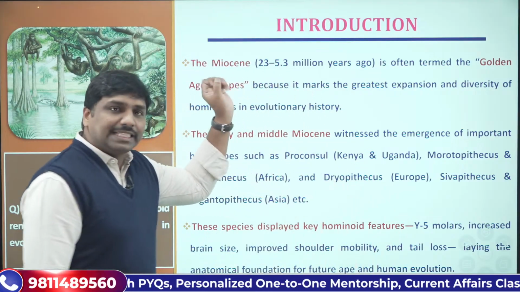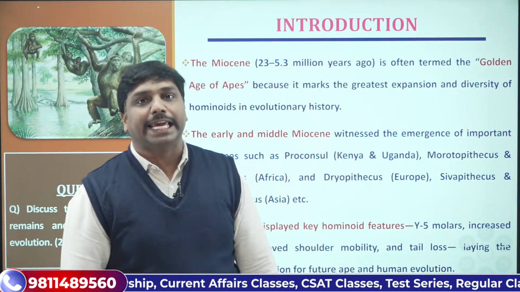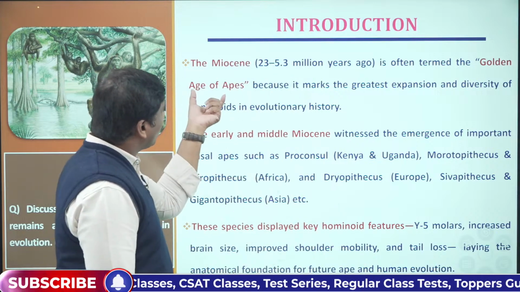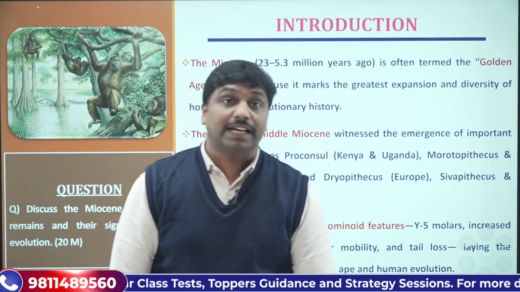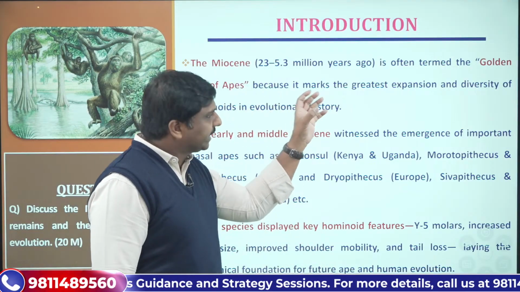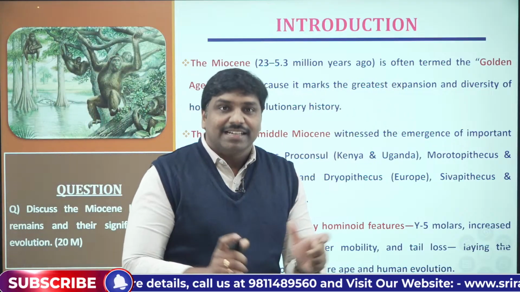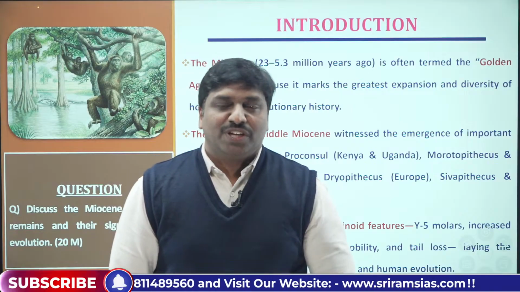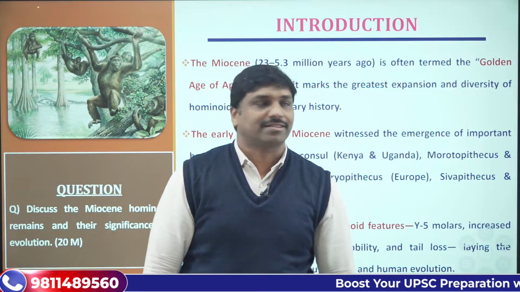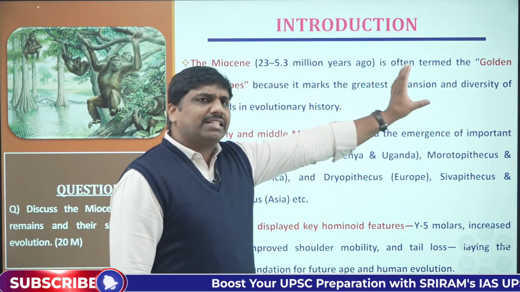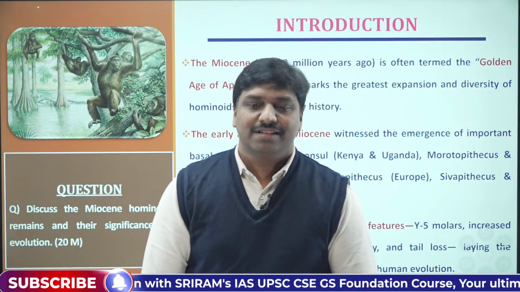This Miocene epoch is called the golden age of the apes. Why is it called the golden age of apes? Because it marks the greatest expansion and diversity of the hominoids in the entire evolutionary history. From the perspective of the evolution process, a great diversity of apes was found during this period, right?